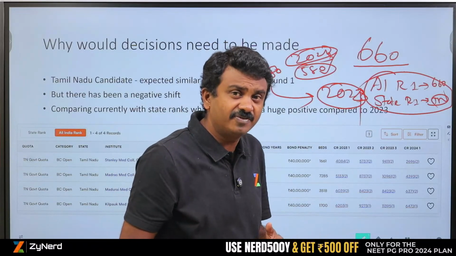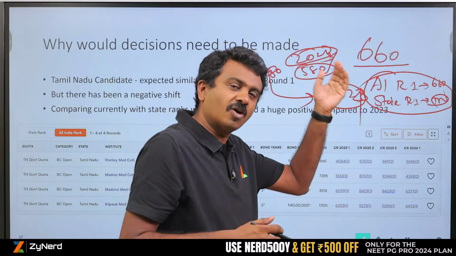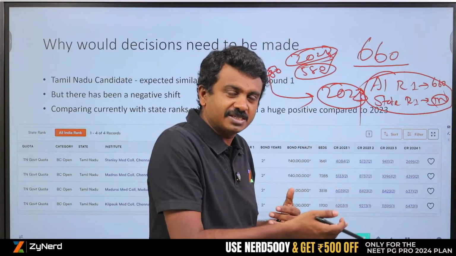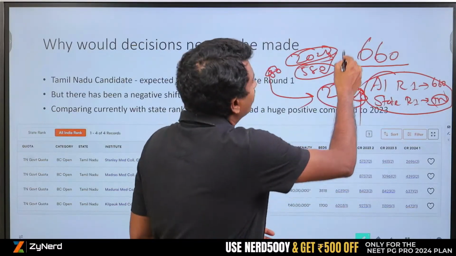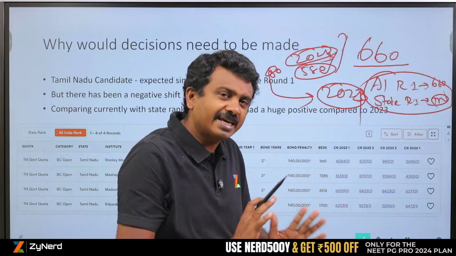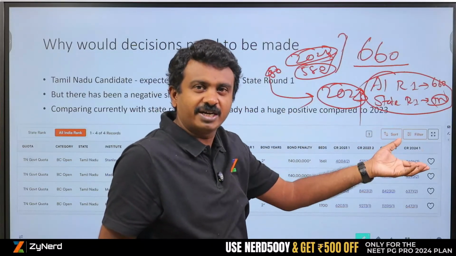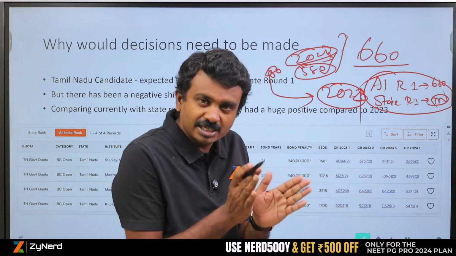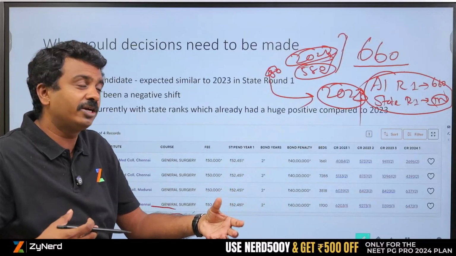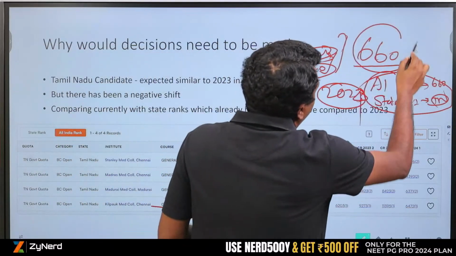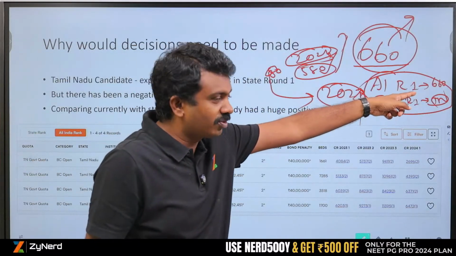It is a negative for state round 1. But all these 80 will anyways take a seat in all India round 2 also. They will try their best in all India round 2 and that will create another shift, in addition to whatever shifts already happened. So any candidate will hold only 1 seat. All these 80 should be bucketed somewhere in all India or state round 1. Only thing is, there is a current short period of time where these additional 80 are holding 2 seats. But in any case, all the 660 might have an option of all India, because they are holding all India round 1 seats.